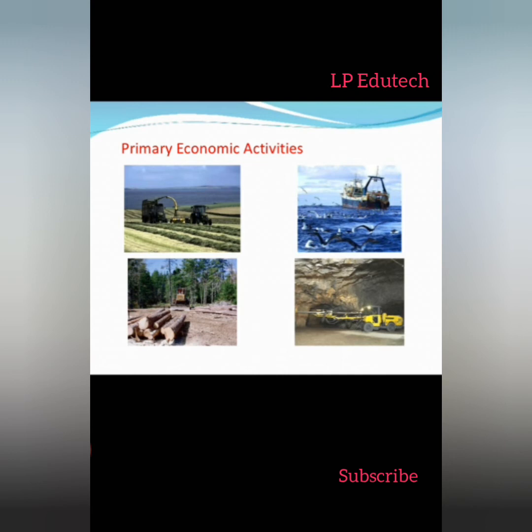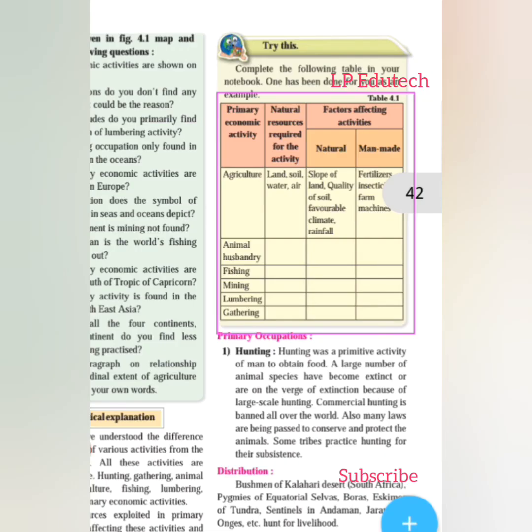See, even for ships we have heavy, specially made ships and equipment. Even for mining we have advanced machineries. Even for lumbering, the cutting of trees, we have heavy machineries and saws with the help of which we can cut heavy trees. So in this way. Now friends, just look at this corner, try this: complete the following table in your notebook. One has been done for you as an example. Let us look at it.